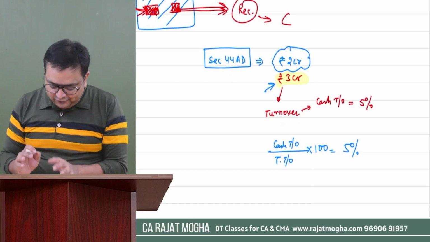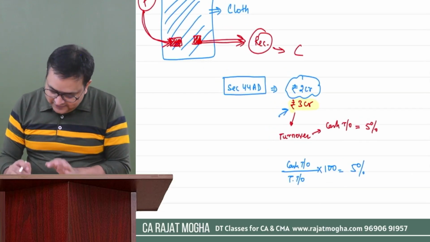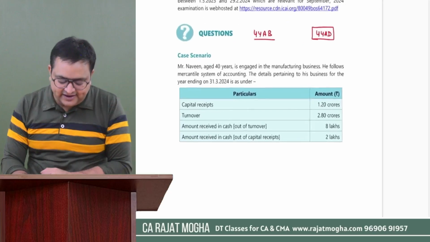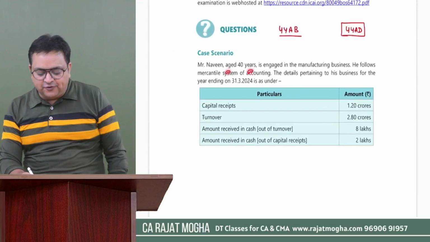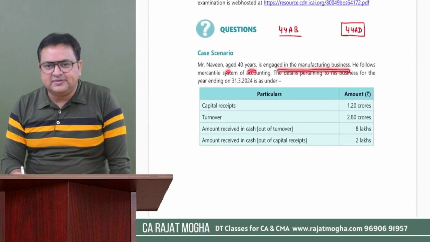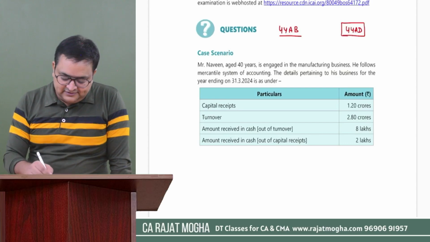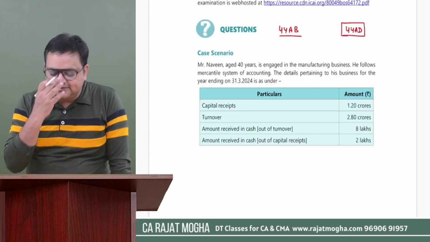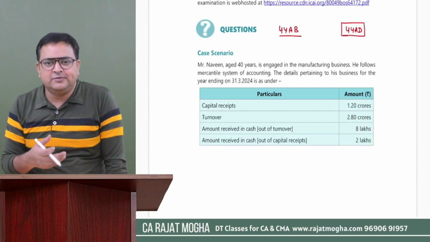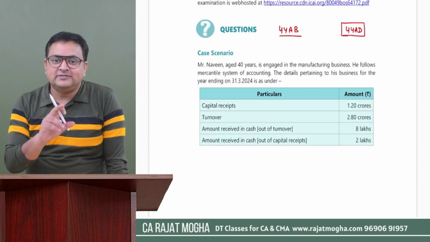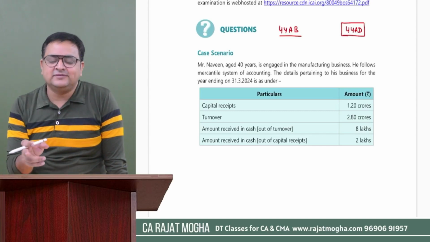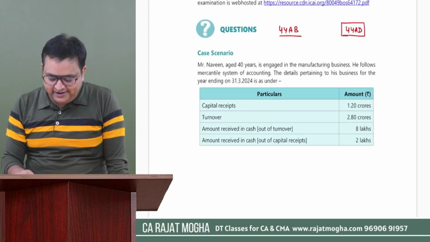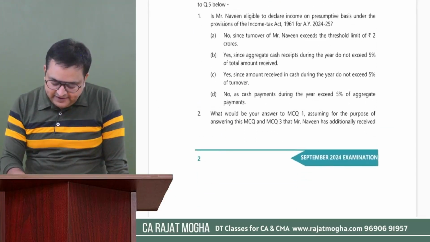Got it? So with this knowledge, with this revision recap, let's come to your case scenario. Naveen, age 40 years, is engaged in the manufacturing business, so he's into business. See, this is not the way to read the case scenario. If you have already seen some of my earlier videos of mock test papers or other practice sessions, I always say that read the questions first and then come to the case study, so that it will also save your time. So first, let me read out the questions first.